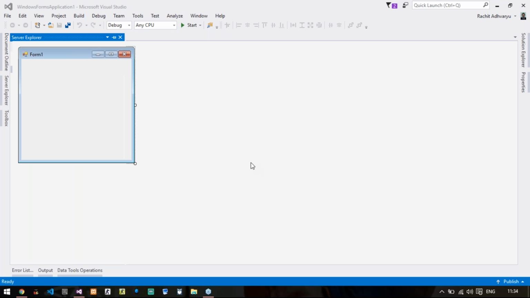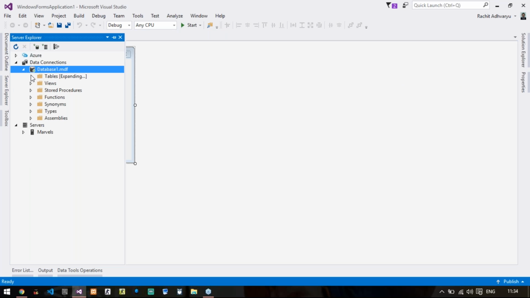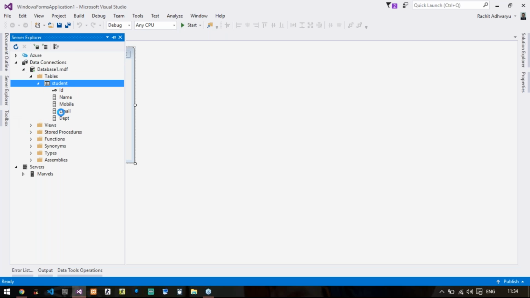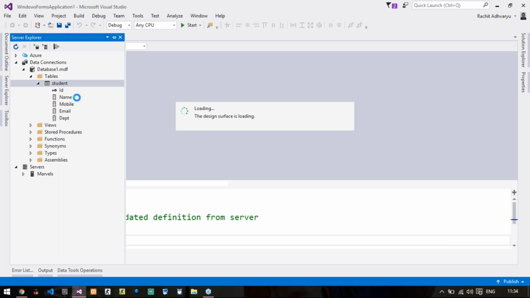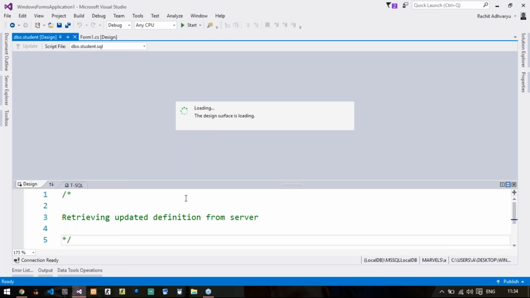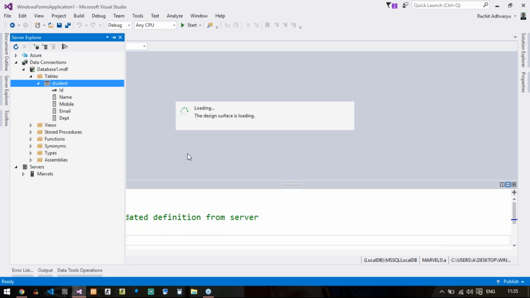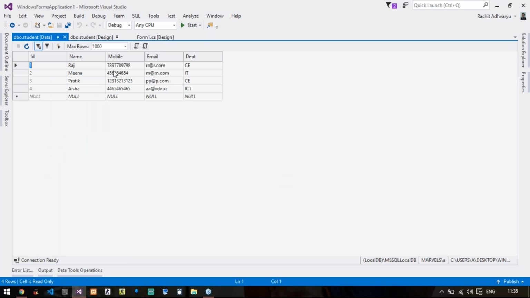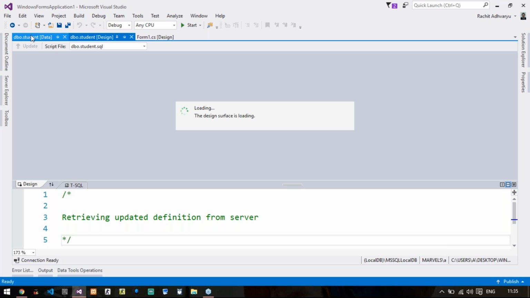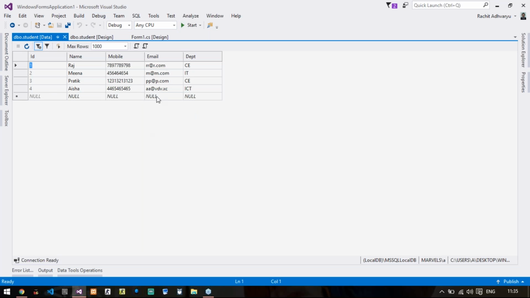Okay, so what we did is we added one database. In that database, we created one student table, and the student table has these fields: name, mobile, email, department, and we set ID as an auto increment value. That means the values in that particular column will be added automatically, right? We also added some dummy data to this table. So now I want this table to be displayed in a Crystal report. So I want to generate a report.